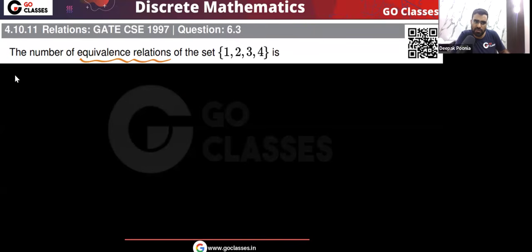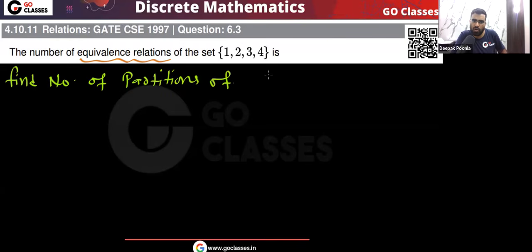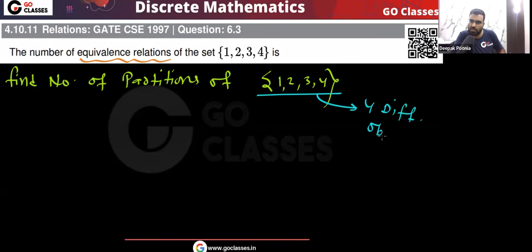So we just need to find the number of partitions of this set {1, 2, 3, 4}. So we have a total of 4 different elements. Yes or no? Here you have 4 different objects. Now, to find the number of partitions, we will go step by step because this is a DOIB problem. In the DOIB problem, there is no direct simple formula. So we need to create the cases.